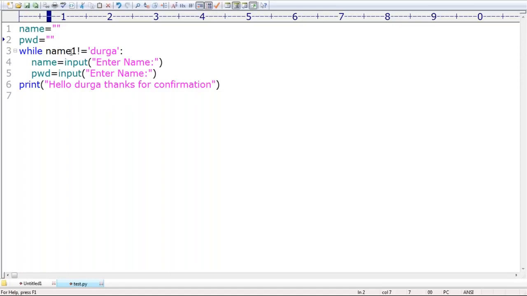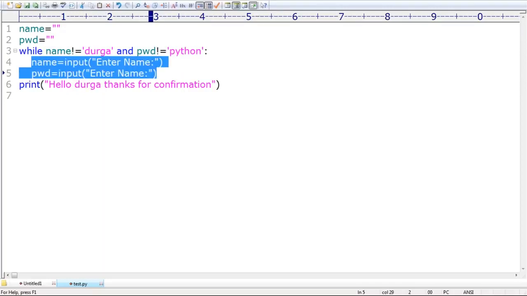While name is not equal to Durga and password is not equal to Python. Are you getting it? If the name is not Durga or the password is not Python, then automatically it will be continued, sir.